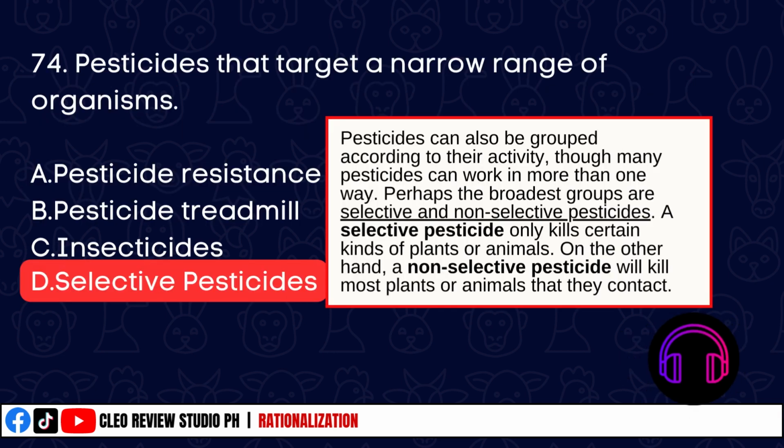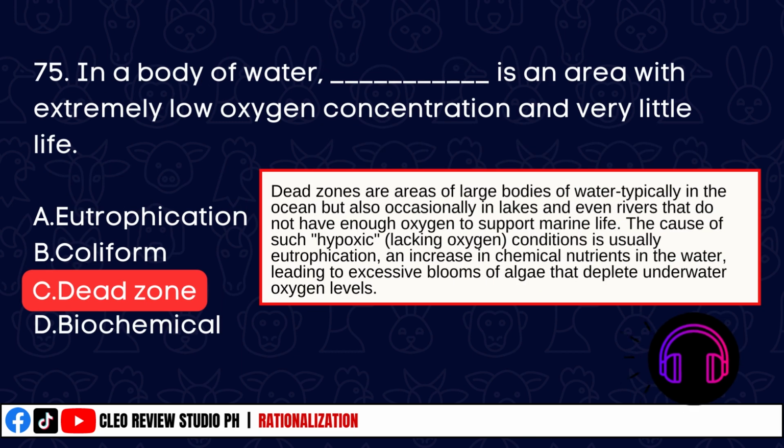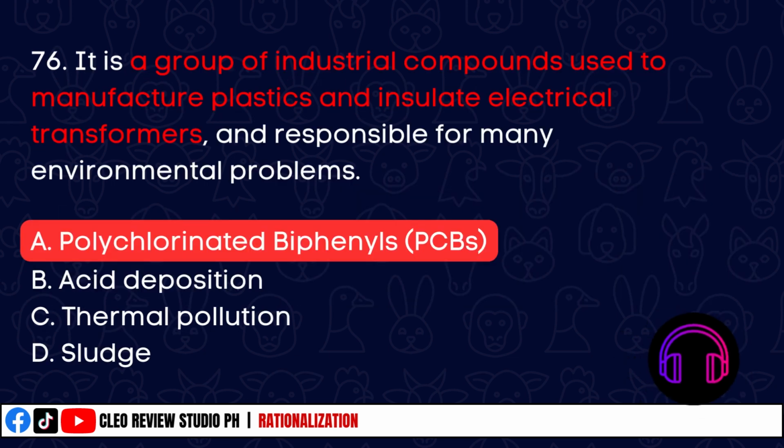Pesticides that target a narrow range of organisms. The correct answer is selective pesticides. In a body of water, blank is an area with extremely low oxygen concentration and very little life. The correct answer is dead zone. It is a group of industrial compounds used to manufacture plastics and insulate electrical transformers and responsible for many environmental problems. The correct answer is letter A.